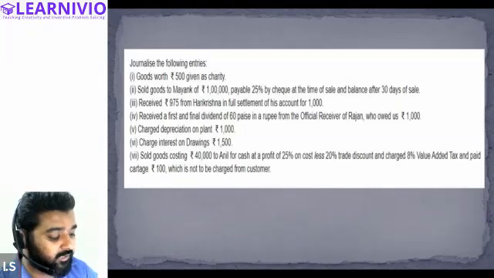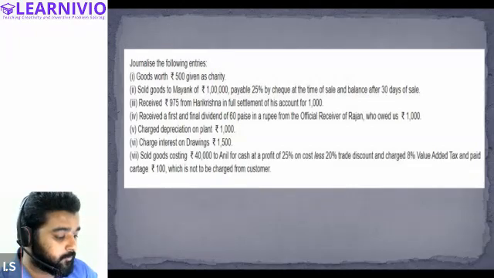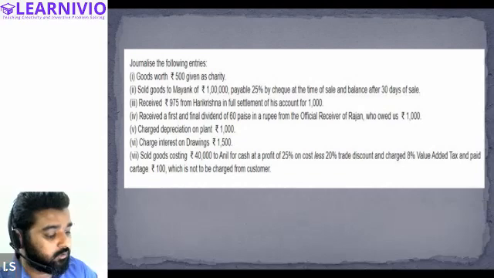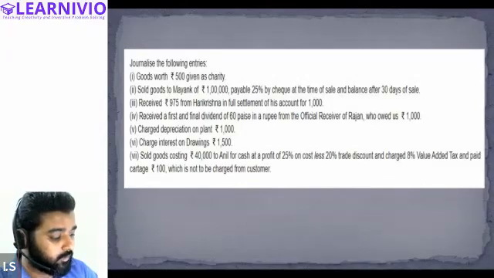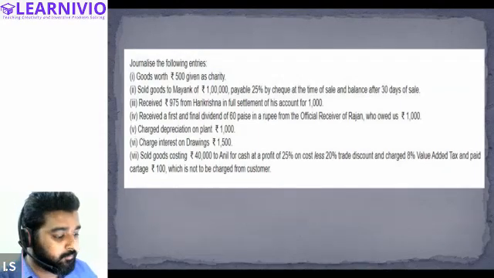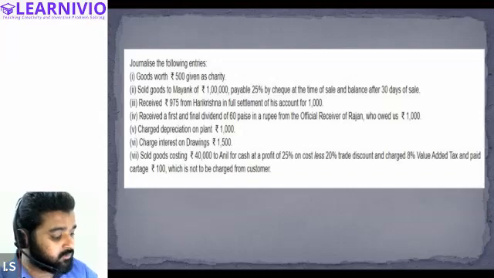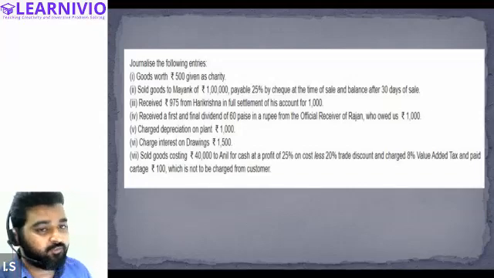Our creditor or a debtor? Debtor. So Hari Krishna is the debtor, and the value of the debtor is actually 1000, correct? But he is only paying us 975, instead of 1000, which means we are allowing him a discount of 25 rupees.